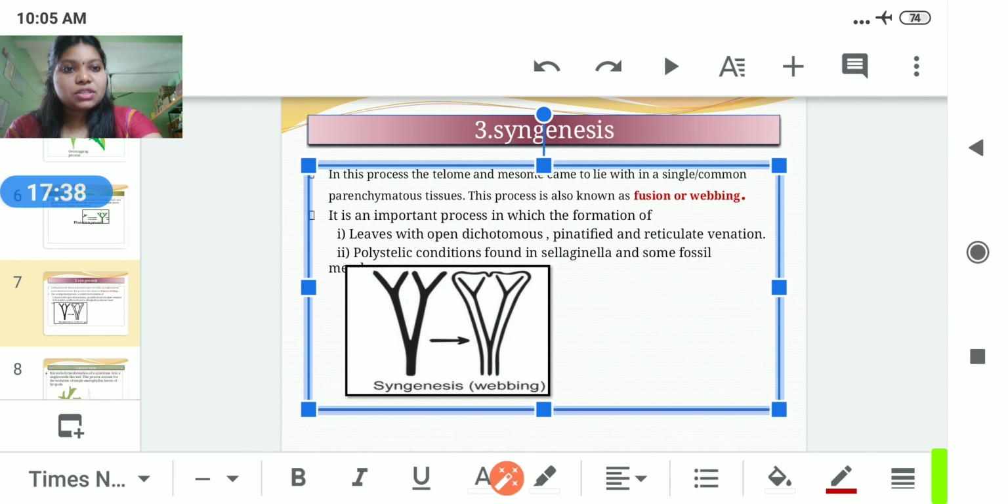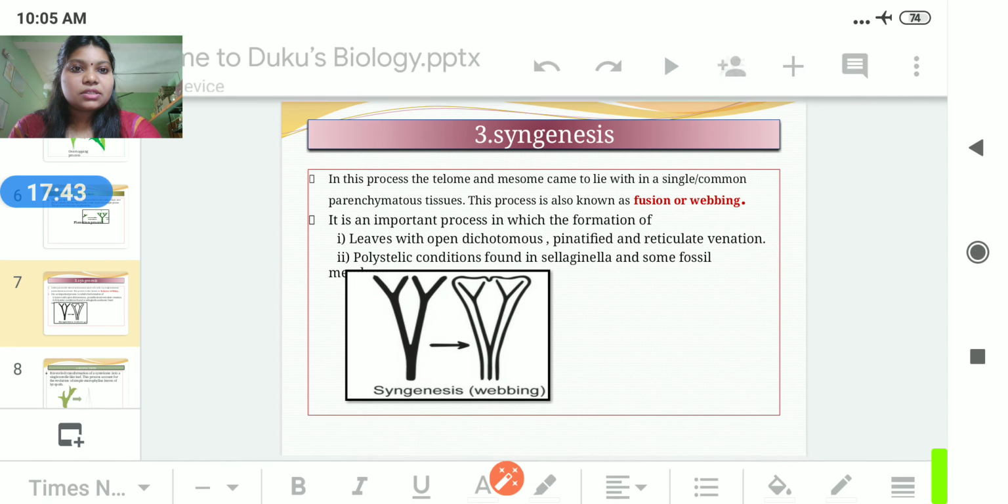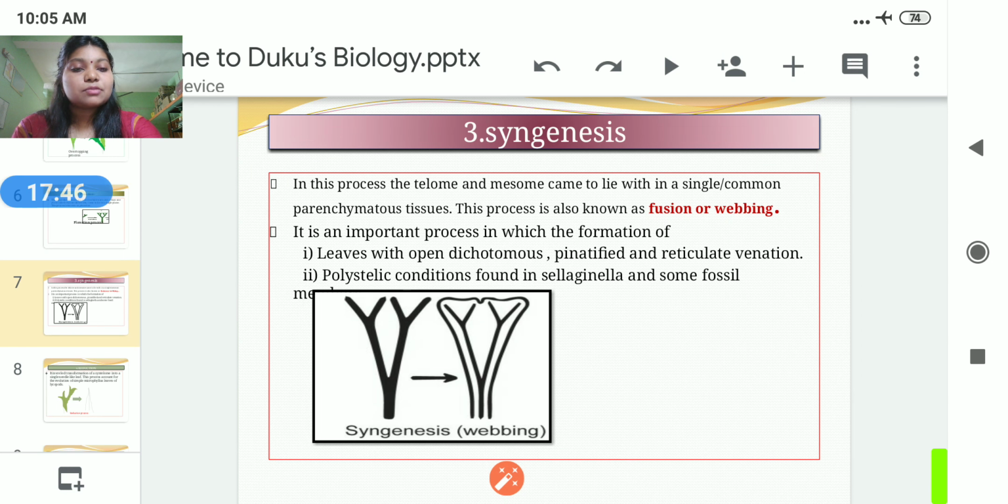So in the syngenesis process, it involves the telome and the mesome. Telome means the dichotomously branched axis, and mesome means two dichotomously branched axes joined together, as in the stem. This is known as the mesome. Both the telomes and the mesomes come together with a single or common parenchymatous tissue, and this process is known as the webbing or fusion process.